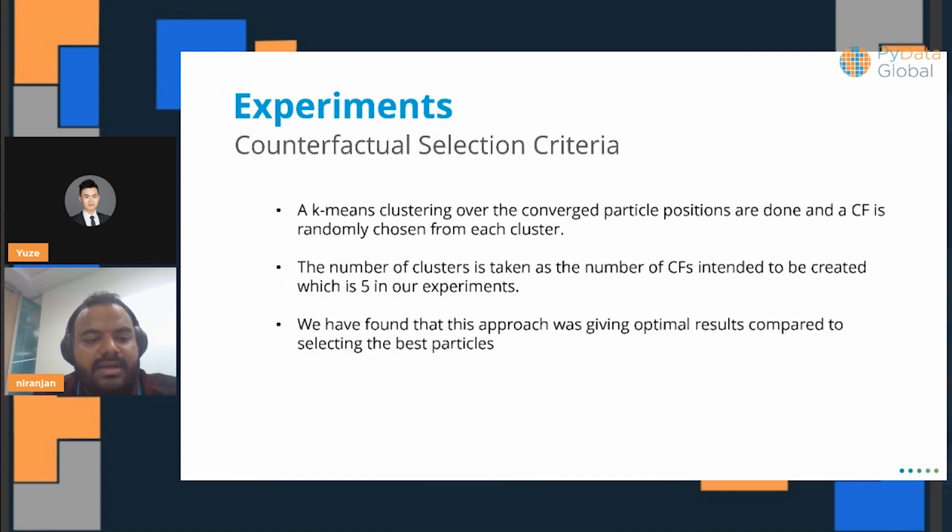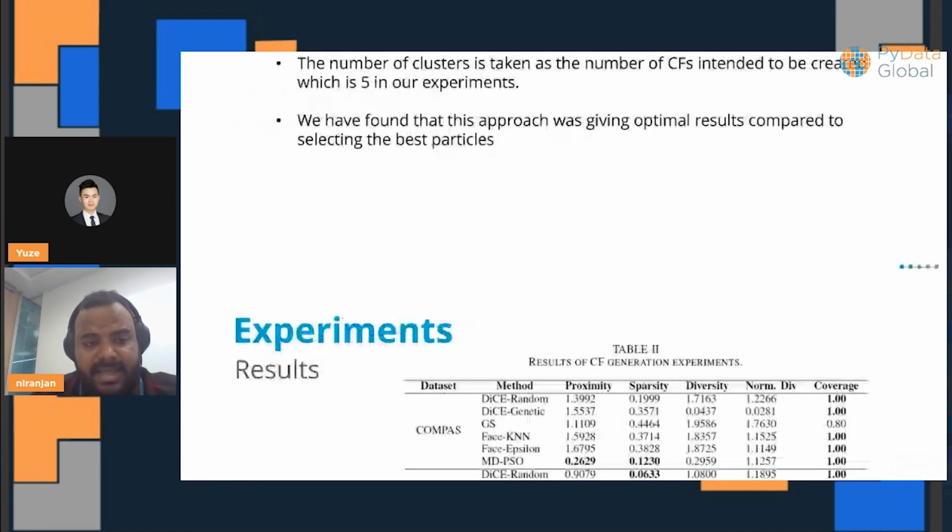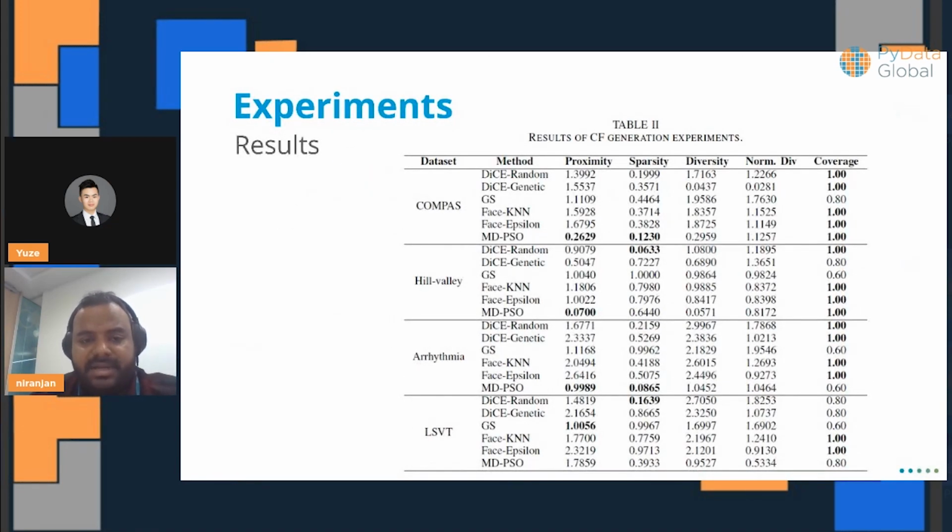Here the k-means algorithm is being used as a selection criterion so that it ensures diversity within our data, and we have found that it gives us better results than if we don't do it.